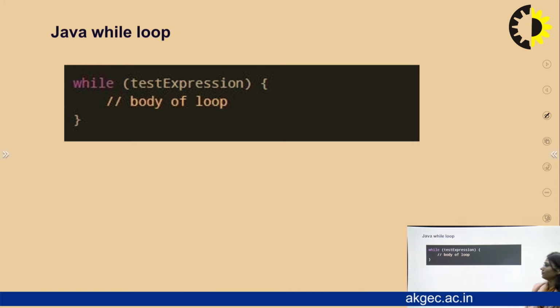Now the while loop. The while loop consists of the test expression and the body of the loop. The test expression, the condition, will be put before this particular block of code, and the rest of the statements will be executed after checking the condition. So we can say the while loop is also called the entry control loop. Okay, so first the condition is checked. If the condition is true, then the program goes inside the loop.